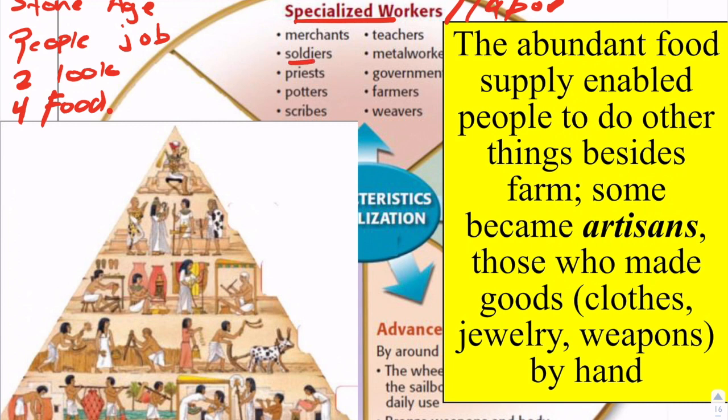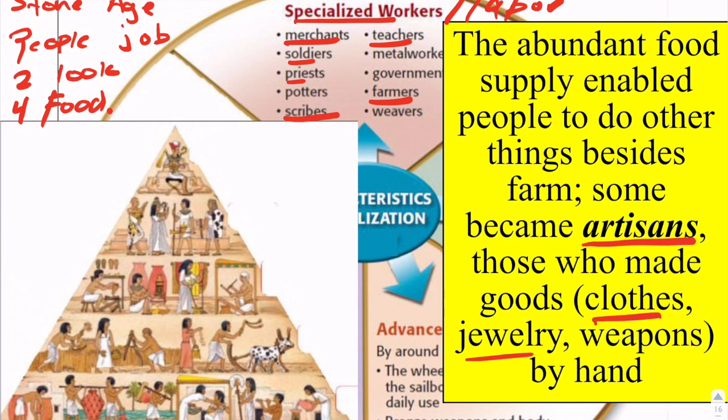Now we're going to have soldiers, we're going to have priests, we're going to have teachers like myself, we're going to have obviously farmers, scribes to do all the handwriting, merchants to sell the stuff. We're going to have artisans, right, who make clothes or jewelry, weapons. We're going to have people learn different types of jobs, and that's very important for a civilization to work.